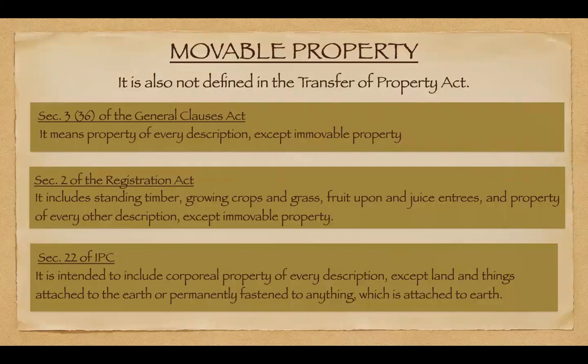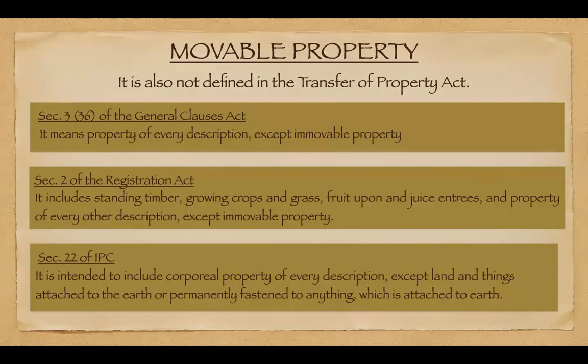Now, one of the best definitions provided is by IPC Section 22. It says that property includes corporeal property of every description. What do we mean by corporeal property? Any property which we can hold, or any tangible property, right? That means corporeal property of every description except land and things attached to the earth or permanently fastened to anything which is attached to earth.